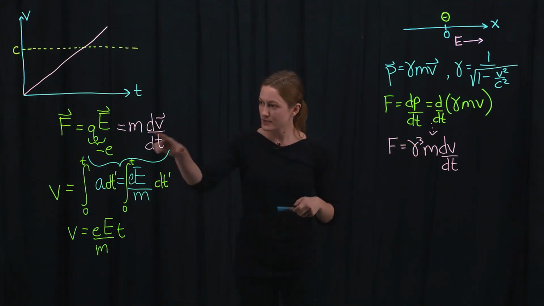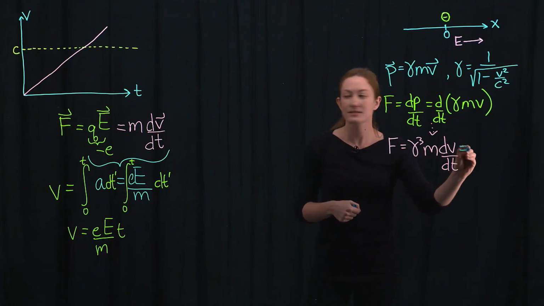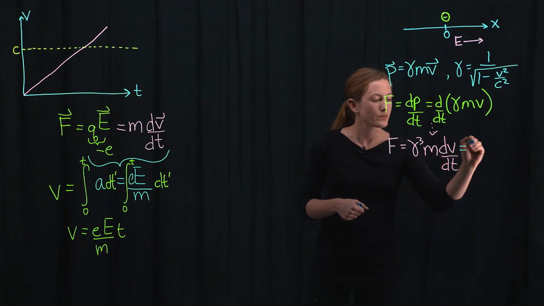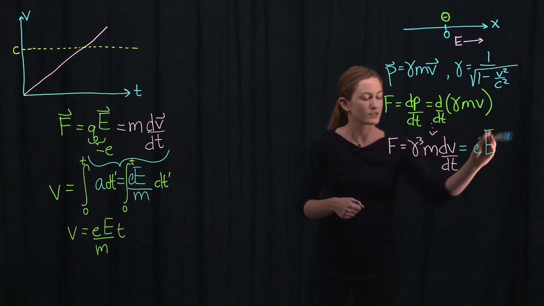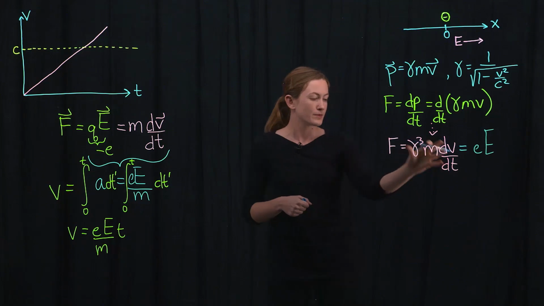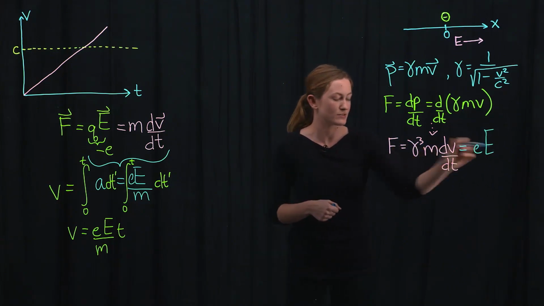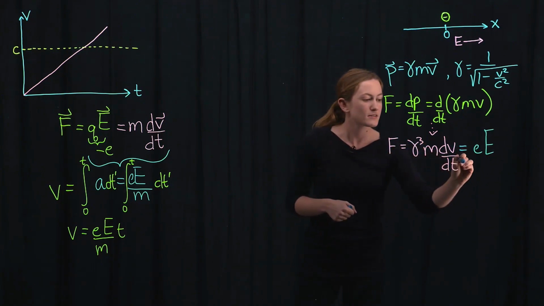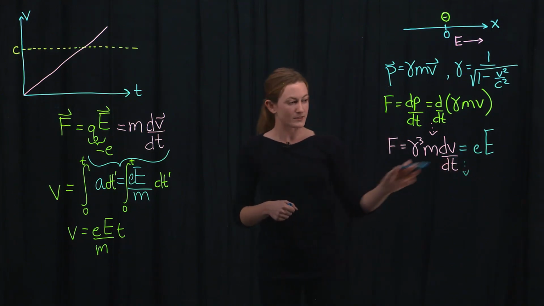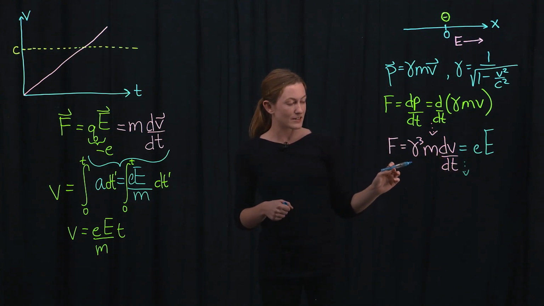So exactly as we did over here, we'll now set this force equal to the magnitude of the force due to the electric field. And then we'll separate variables and integrate to find the velocity.